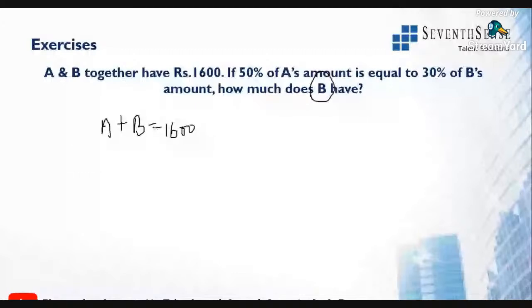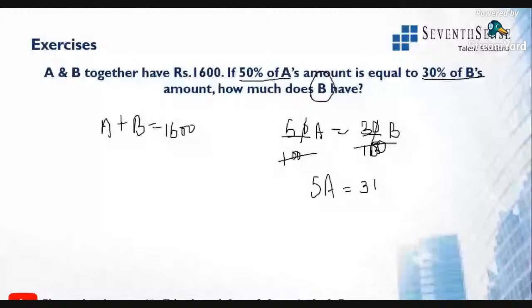50% of A's amount is equal to 30% of B's amount. That is 50 by 100, 50% is 50 by 100 of A is equal to 30 by 100 of B. All right. So this is nothing but zeros and zeros gets cancelled. This 0 and this 0 gets cancelled. So 5A is equal to 3B. All right. It means if A has 5 rupee, B will have 3 rupee. Both are same value. All right.